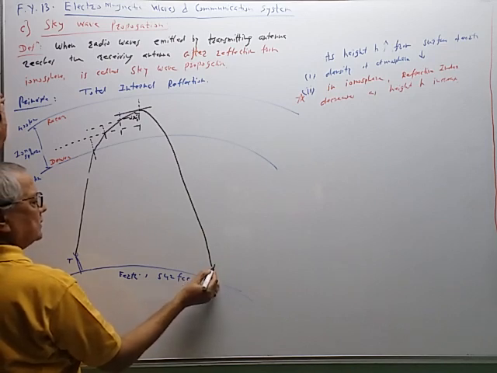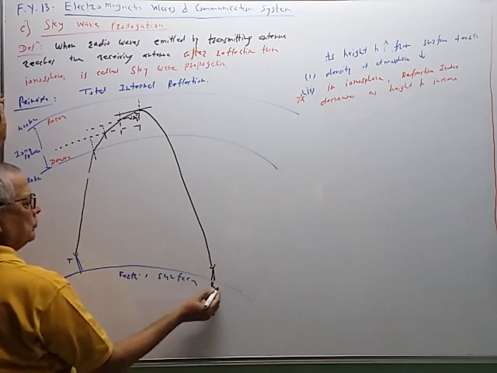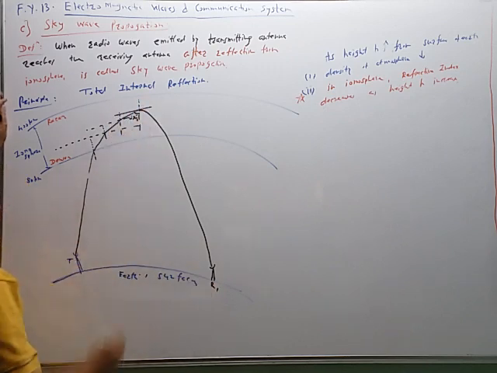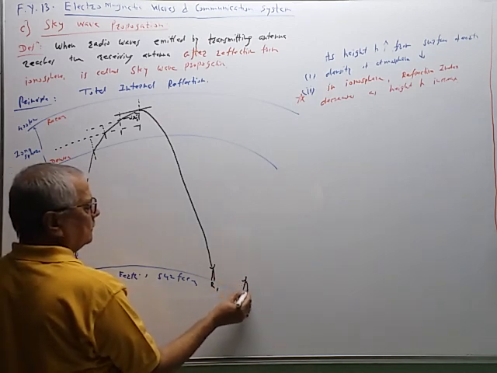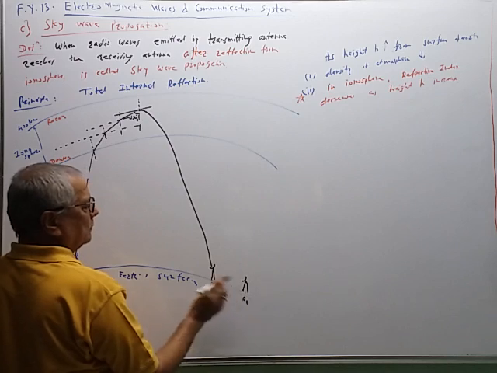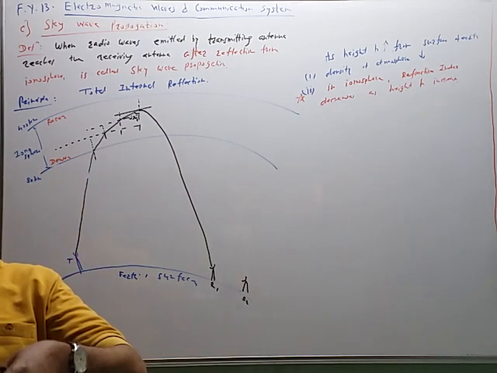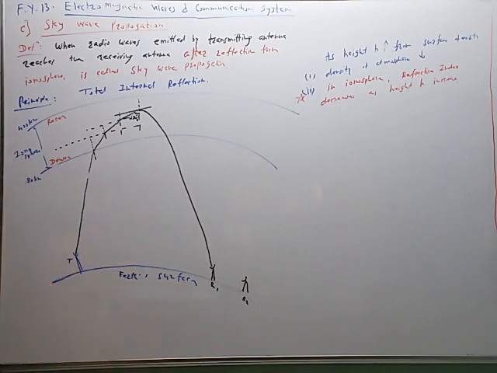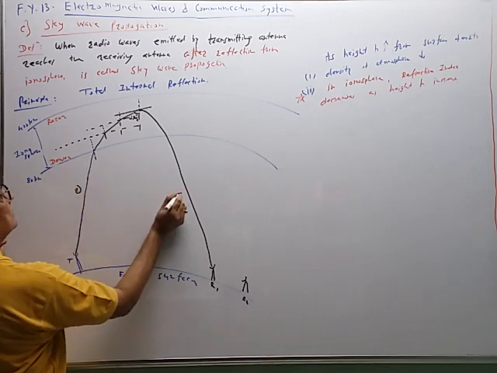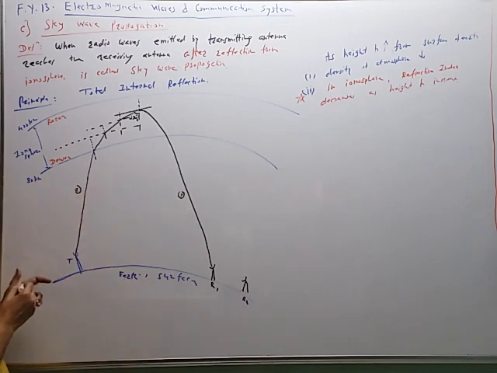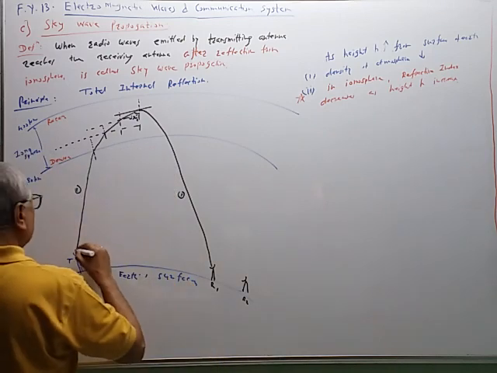So this is the receiver R1. The wave can also be received by another receiver R2, like this. It depends upon the frequency of radiation. So this is the transmitted signal 1, this is the received signal 1, this is the transmitted signal 2, angle changed.